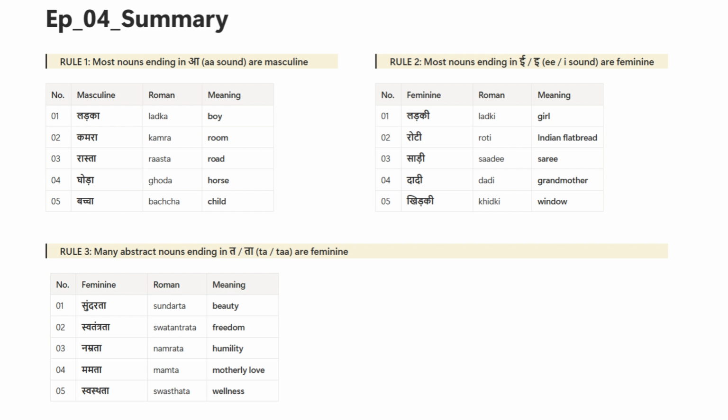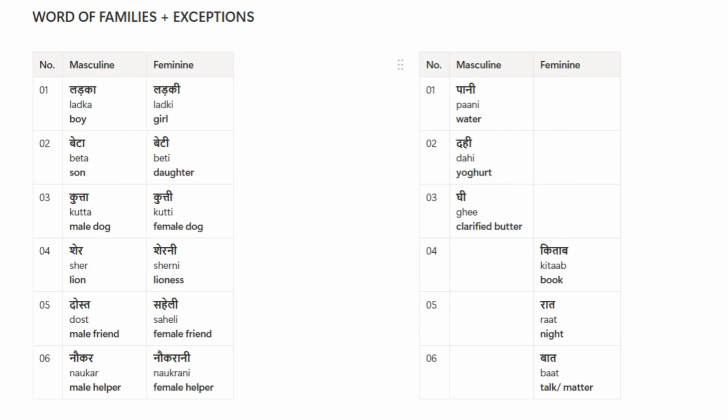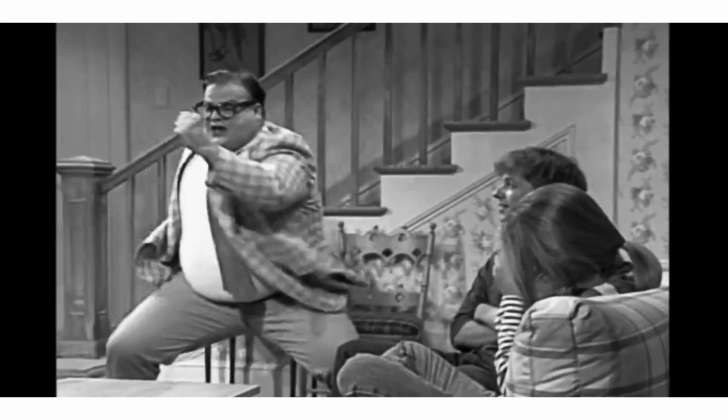Episode 4 done. You now know 2 genders, 3 rules, and 6 important exceptions to memorize, and how gender changes adjectives. That's a lot, genuinely. Now your homework. In comments, write down one sentence describing something in your room. For example, ये एक बड़ी किताब है. ये एक छोटा कमरा है.